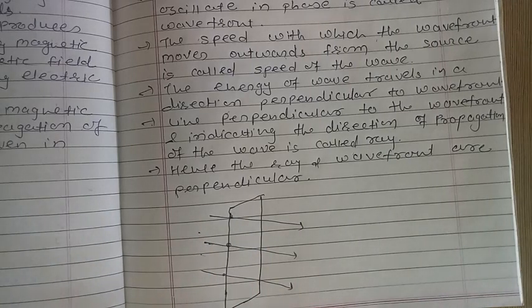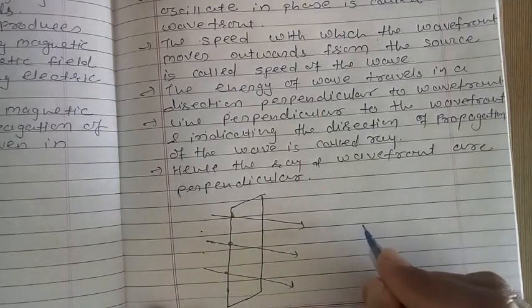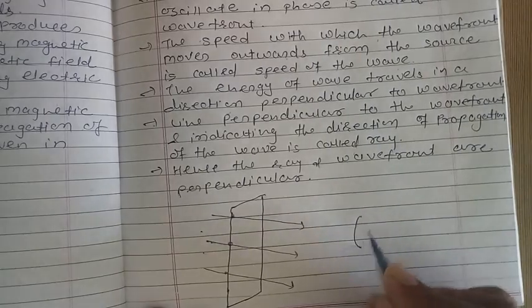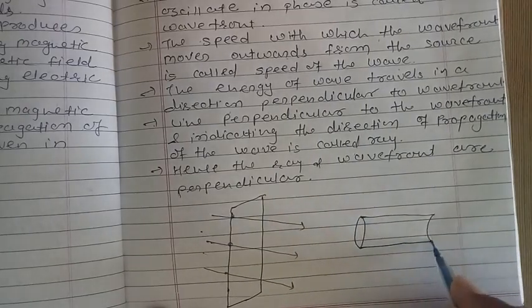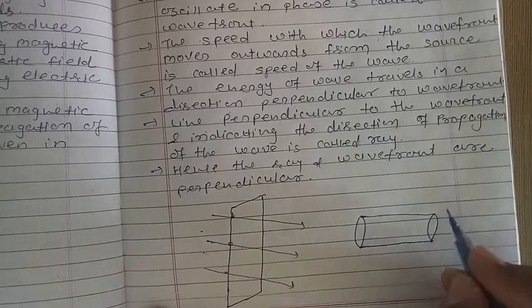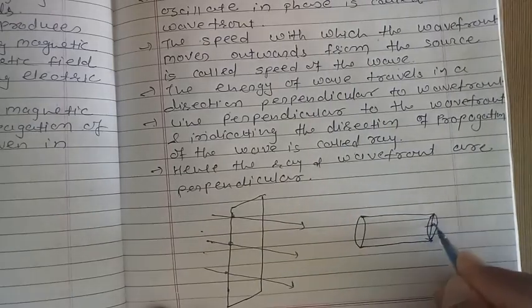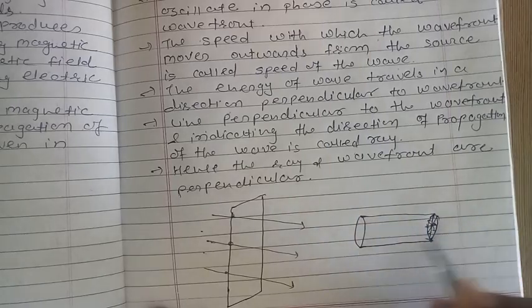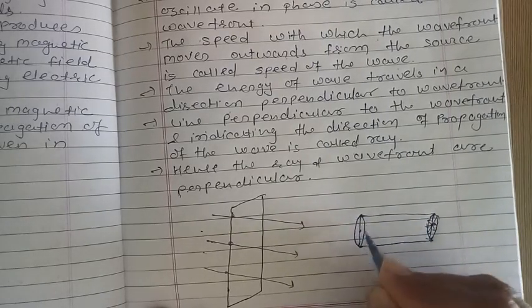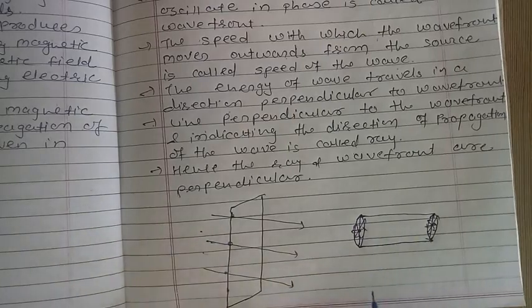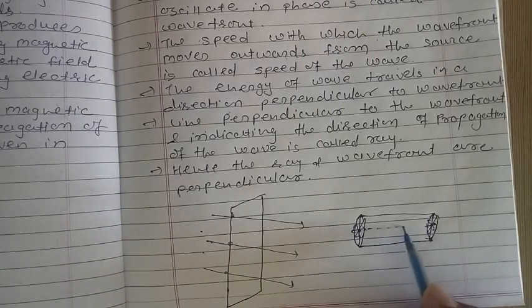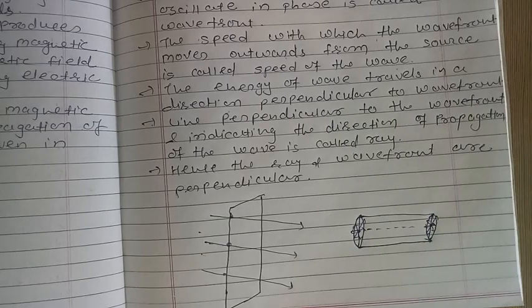And if we look at our tube light, the waves from a tube light are like this. So here the shape is cylindrical, so this is our cylindrical wavefront. So there are different shapes of the wavefront.